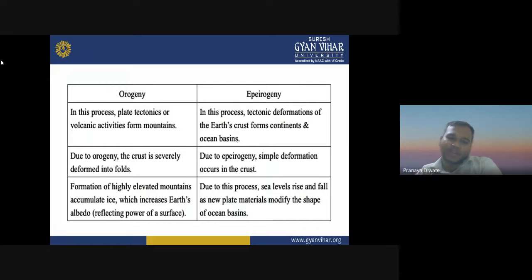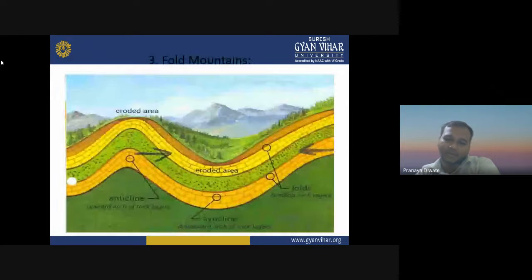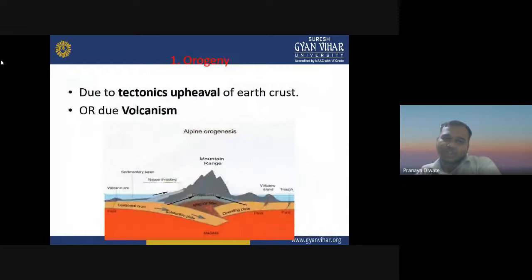Formation of highly elevated mountains accumulates and increases the earth's albedo. Due to this process, sea level rises and falls as new plate material modifies. So this is how your folded mountain will look. So these are all the structural features that we are seeing here.